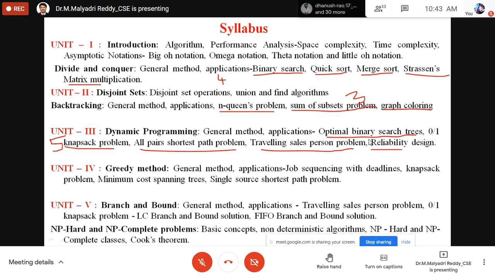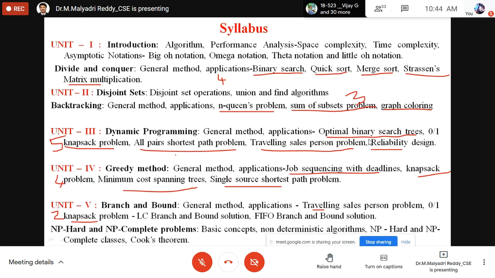From the fourth unit, job sequencing with deadlines is 1. Knapsack is 1. Minimum cost spanning tree is 1. Single source shortest path is 1. How many? Total of 16, sir, 4. From the fifth, only 2 problems are there. Traveling salesman and knapsack, 2, right? How many is the total? 18, I guess, sir.